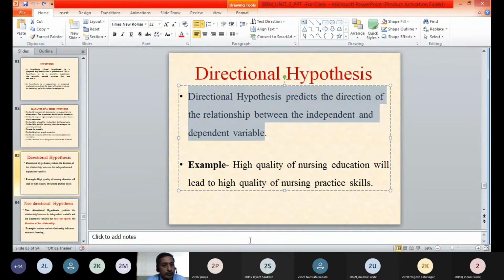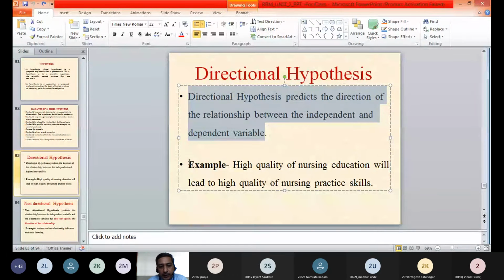So in a particular hypothesis wherein we have an independent variable and a dependent variable, this directional hypothesis shows the direction. That direction may be a direct or inverse relationship. What type of direction of relationship is there, that can be described in a directional hypothesis.